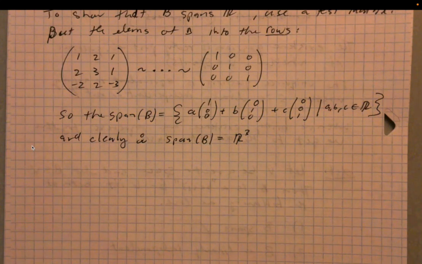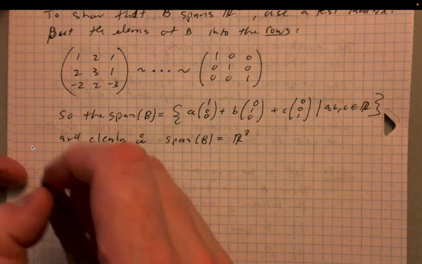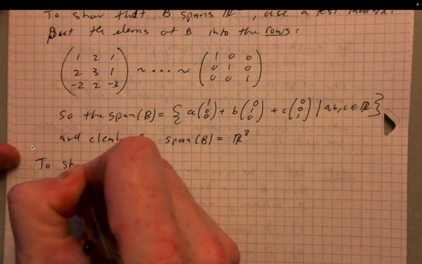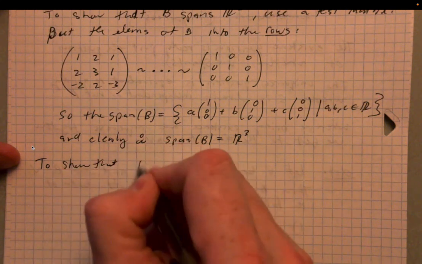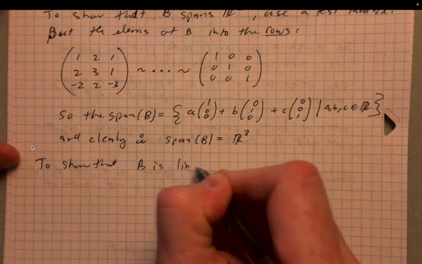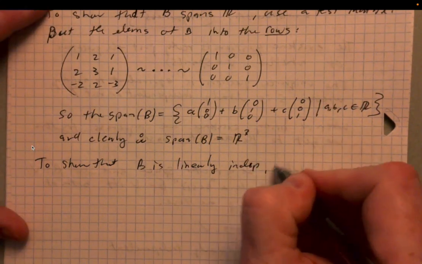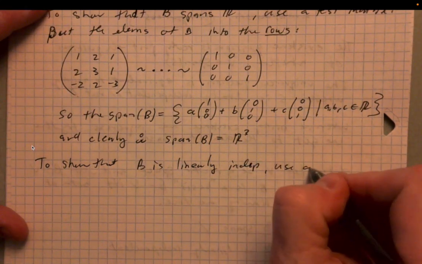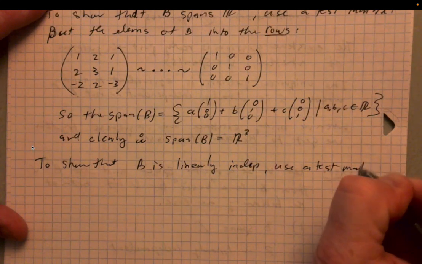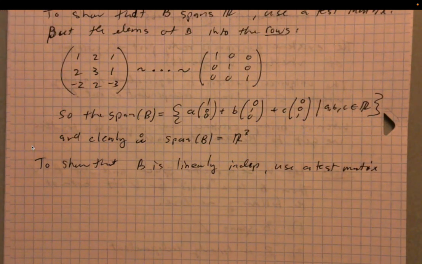So we're halfway there. The other half is to show that B is linearly independent. To show that B is linearly independent, we can use a test matrix for that as well. This time, however, we're going to plug the elements of B into the columns of the test matrix.